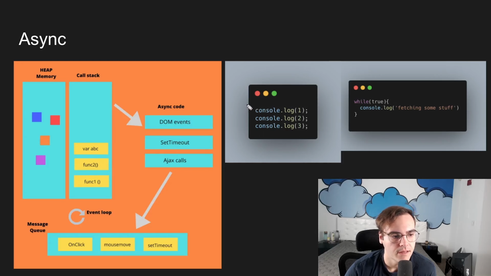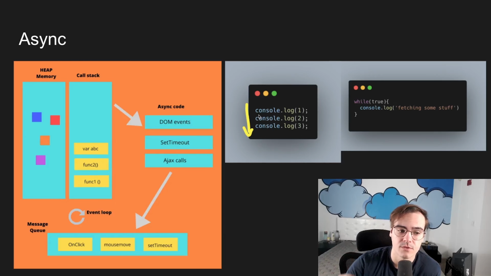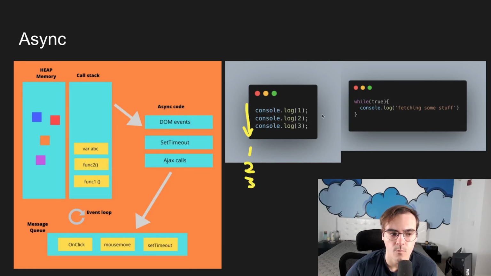So we know that JavaScript essentially runs from top to bottom. There are a little bit of caveats there with hoisting, but for all intents and purposes, things run from top to bottom in the order that you write them. So with this console log string that we have here in the center, in the console we're going to see 1 and then 2 and then 3.